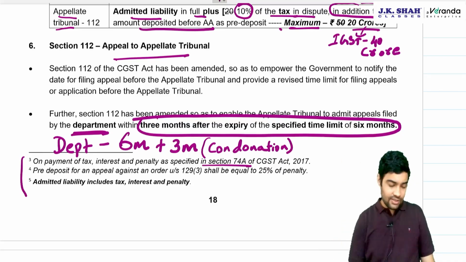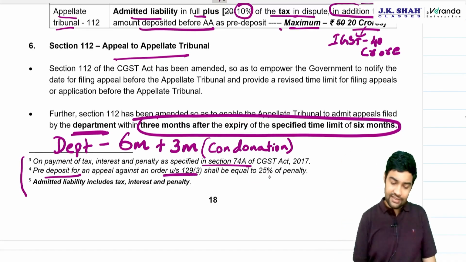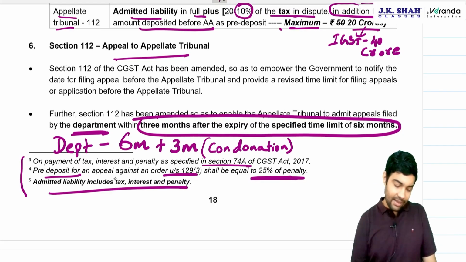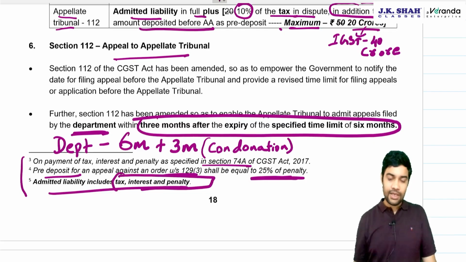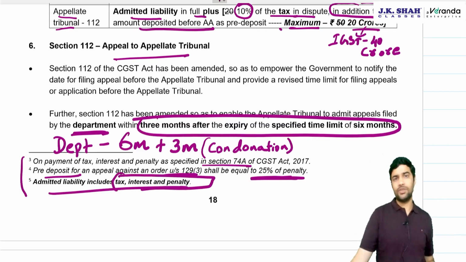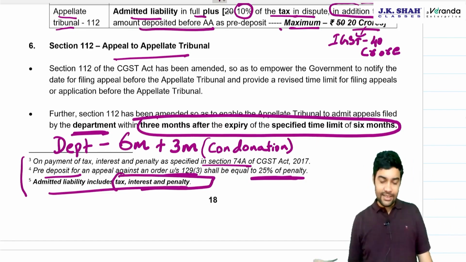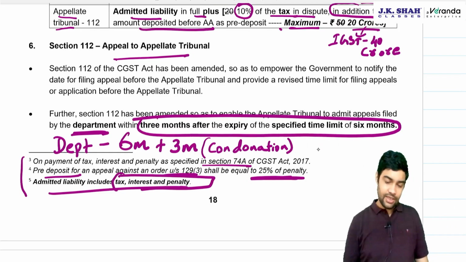All other provisions are the same, like on payment under 74A, everything will be waived off. That is the conclusion. Pre-deposit for 129(3) is 25% of penalty. This is the same. Admitted liability will always include tax and interest. So this is the same. Just 20 is replaced by 10. Condonation provided for the department.